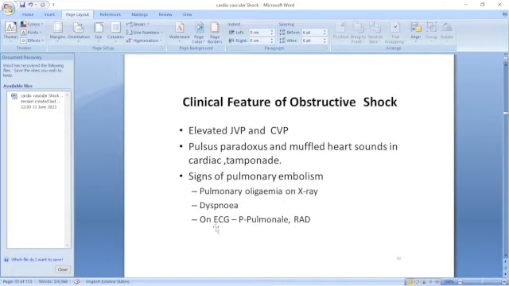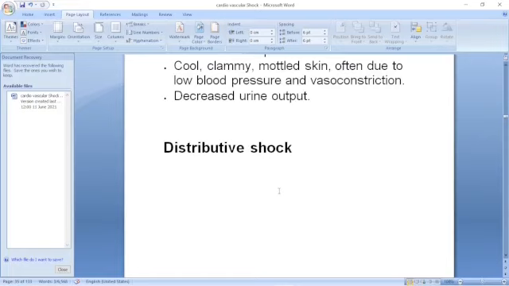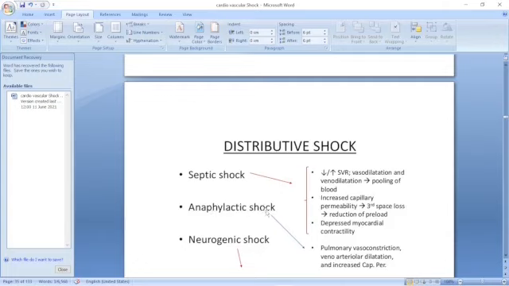Now, the fourth variety, very important, another one. Most important is cardiogenic shock. Then there may be hypovolemic shock. And third important is the distributive shock. Distributive shock may be of three varieties: septic shock, then anaphylactic shock. If there is a penicillin or any other injection, there is a severe allergic reaction. This is a very life-threatening one. This is called anaphylactic shock. And the neurogenic shock. Three varieties of the distributive shock.